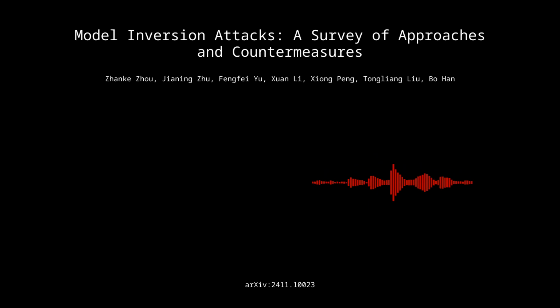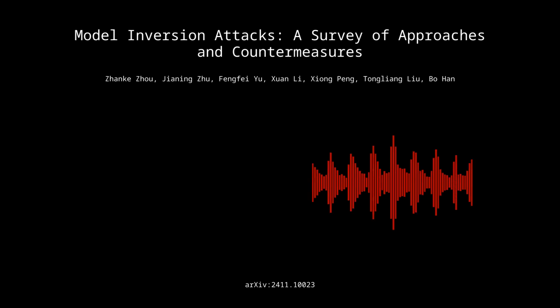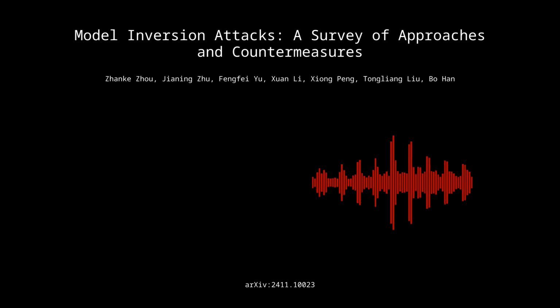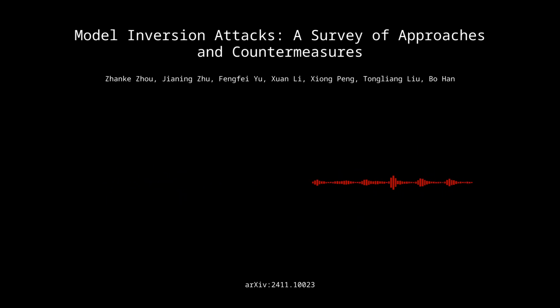Welcome to our deep dive into this world of model inversion attacks, MIAs. You've sent us this paper, and we're going to extract those core insights for you. Sounds fascinating. It is. Now, given your expertise in machine learning, data science, and math, this deep dive should really help you refine your understanding of the vulnerabilities and also defense strategies in this domain. So this paper is called Model Inversion Attacks, a survey of approaches and countermeasures.